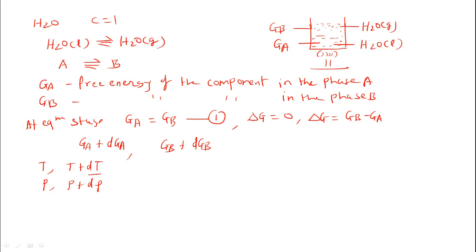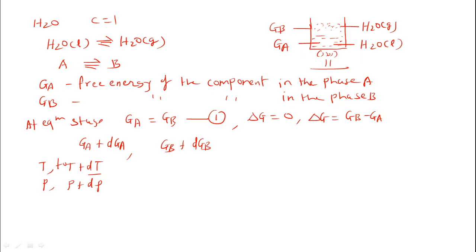So what happens there? The free energy also changes. It changes from GA to GA plus dGA. Similarly, for phase B, GB to GB plus dGB, as we increase the temperature from T to T plus dT. Now to bring the system into equilibrium, we have to increase the pressure, because we want to maintain the equilibrium here.